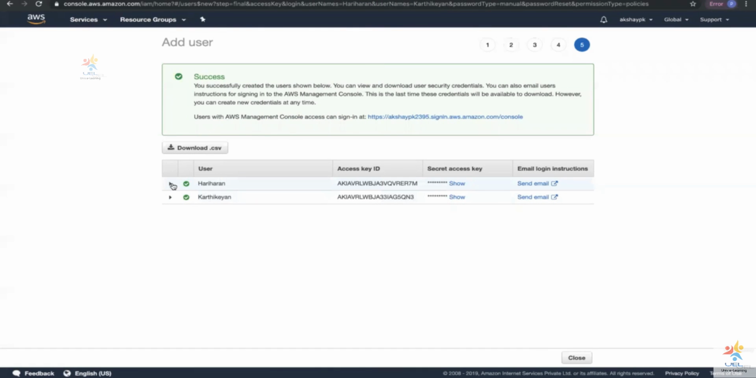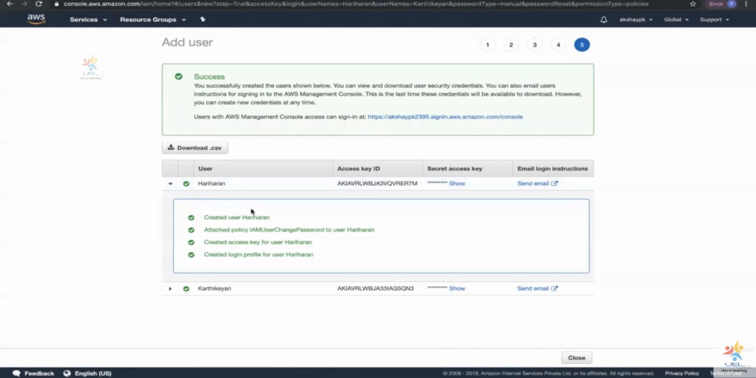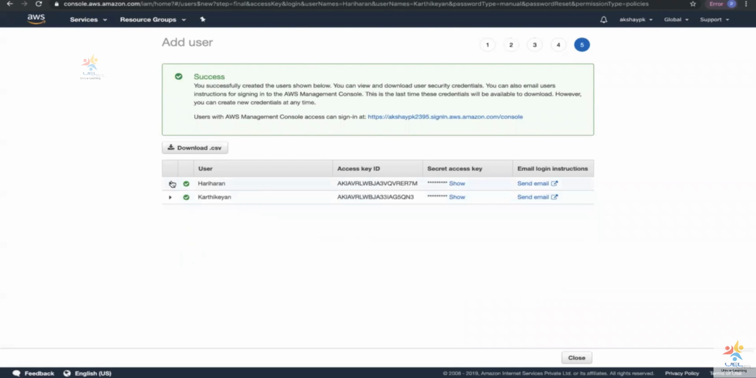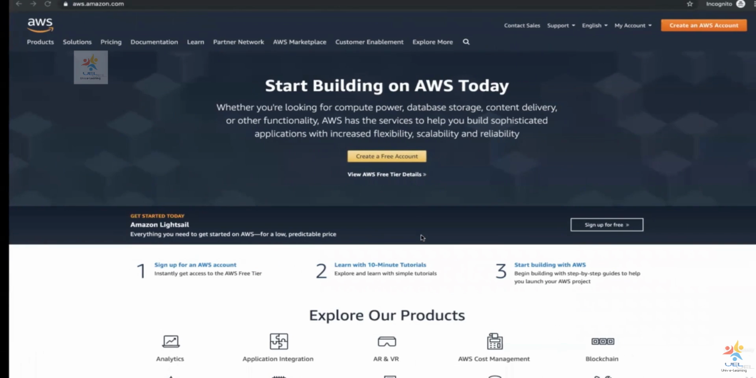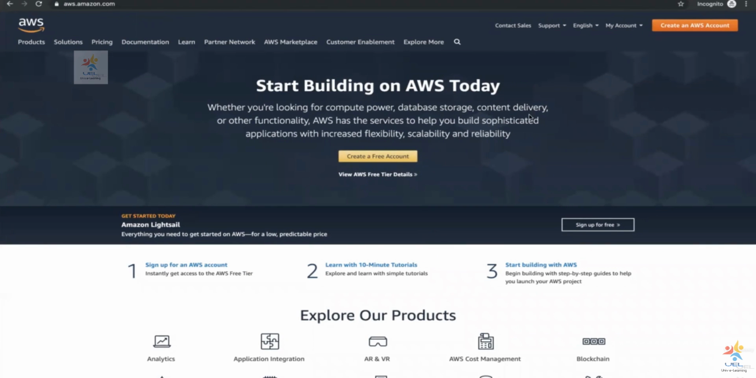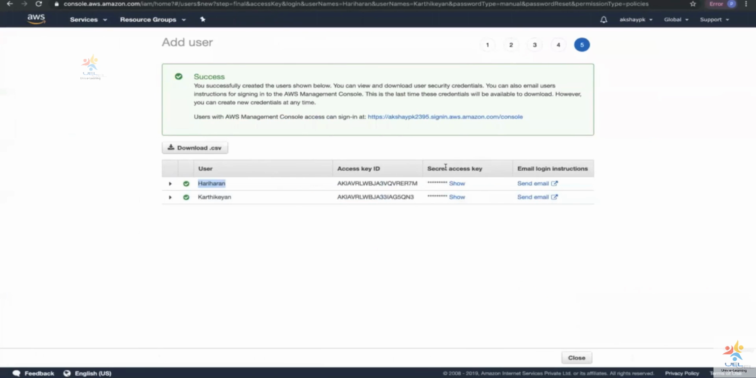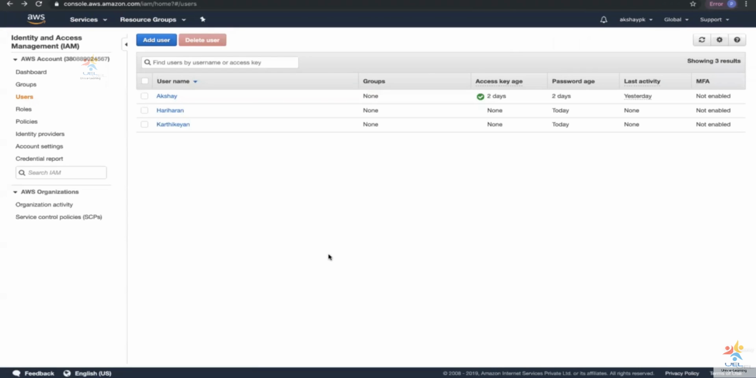You can see over here that this user is created, the IAM user change password policy has been attached to them, and an access key has been created. Right now I'm going to copy Hariharan, go to my incognito window and log in as Hariharan. But before that, we have to add them to a group and attach a policy, right? So I'm going to click on close. Since I've downloaded the credentials file, I'll always have it.